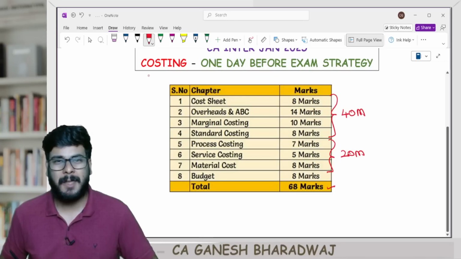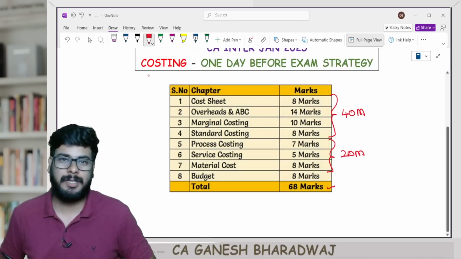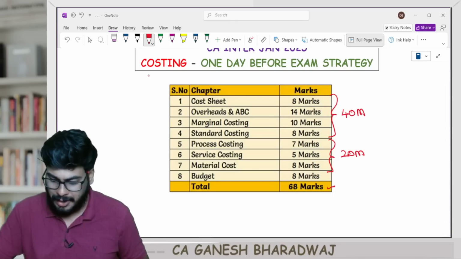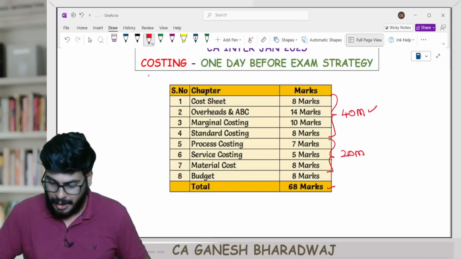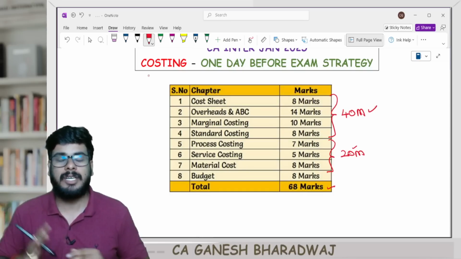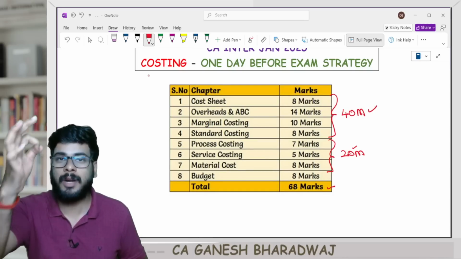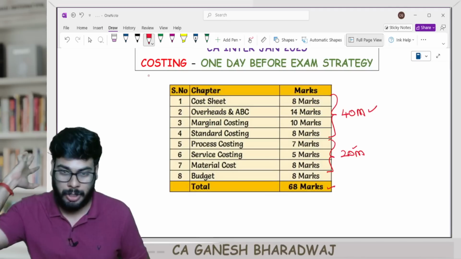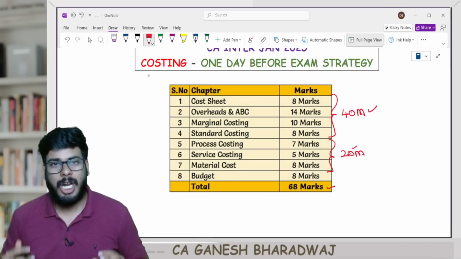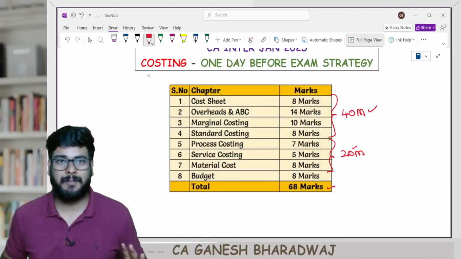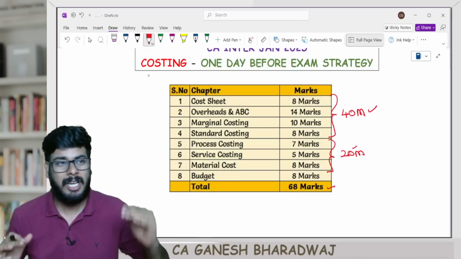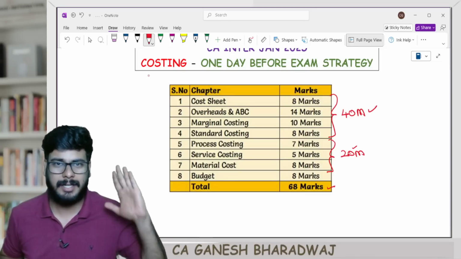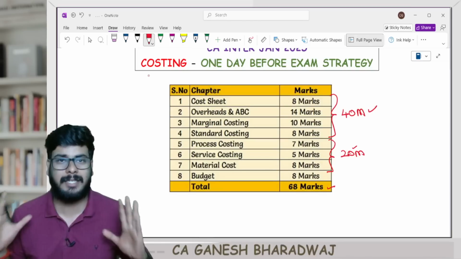Tell me guys, 4 chapters, can't you revise? If you revise 4 chapters, I'm telling you, you are definitely going to clear this paper, right? 3 more chapters, and you need not touch this paper again in your lifetime. Exemption is guaranteed. Now, if you prepare like this, tell me guys, failing is out of question. It is out of question. You can easily score your exemption. As simple as that.